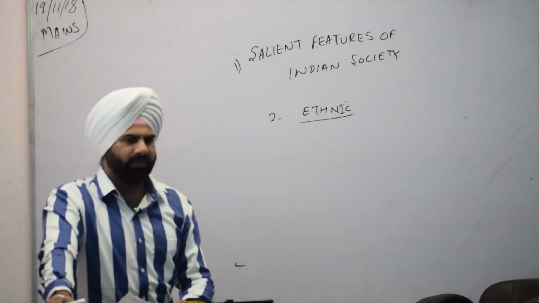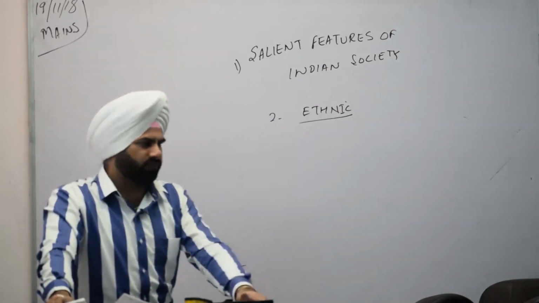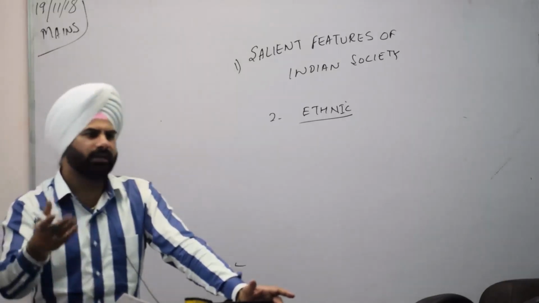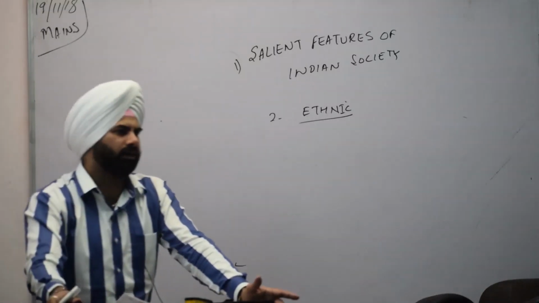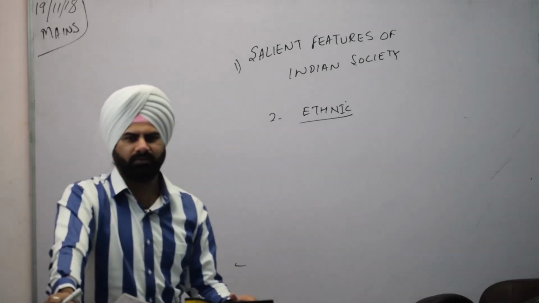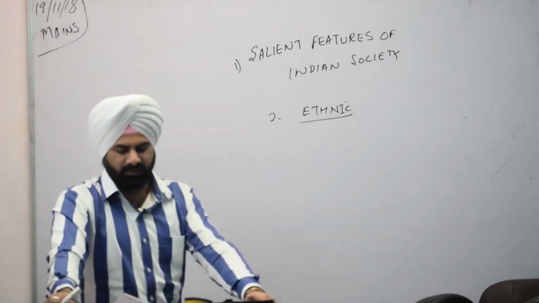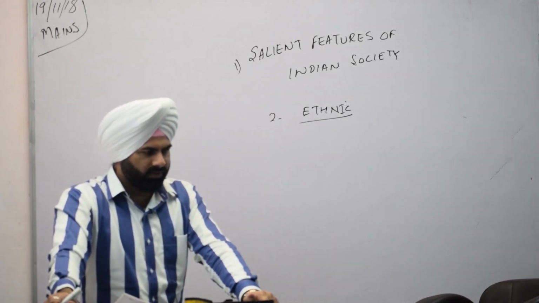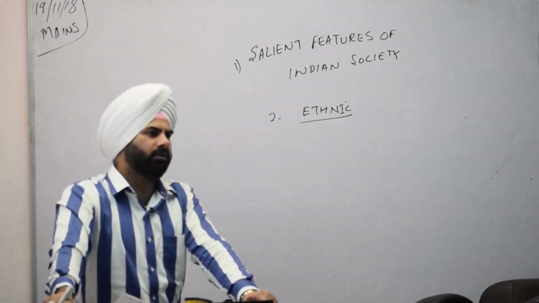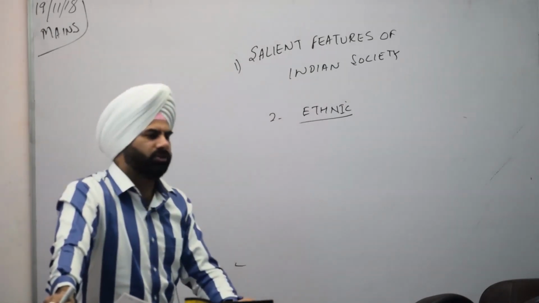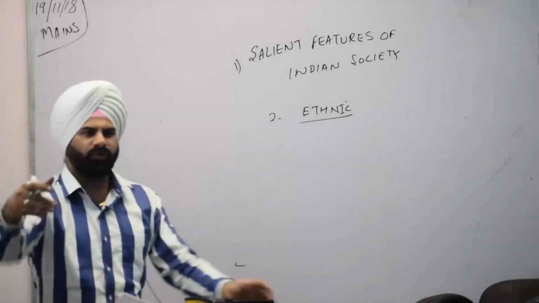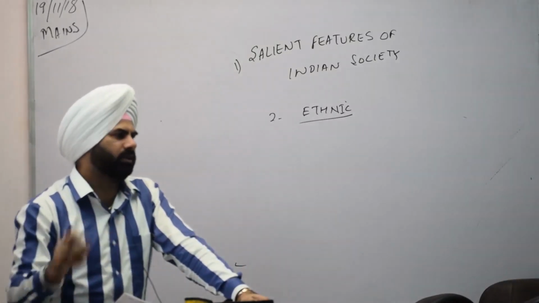There are diverse ways in which people celebrate their festivals. There are diverse foods, diverse clothing, diverse traditions and diverse festivals in the country. So this is ethnicity. The best example that can be given is, for example, Republic Day or Independence Day, 15 August, 26 January, where all diversity, all ethnicity can be seen on one platform. This is one thing you can write.